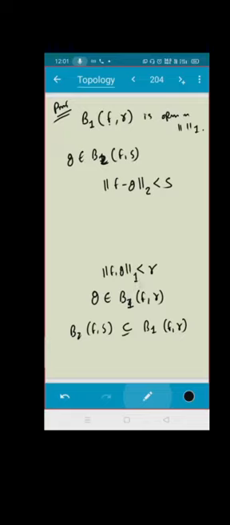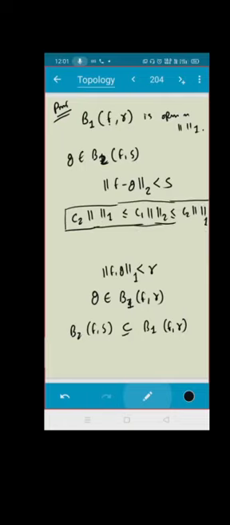So tell me what r should I choose? I have one more inequality. I have c2 norm 1 is less than c1 norm 2. It is less than c2 norm 1, isn't it? So by using this inequality, can you tell me what s should I choose?